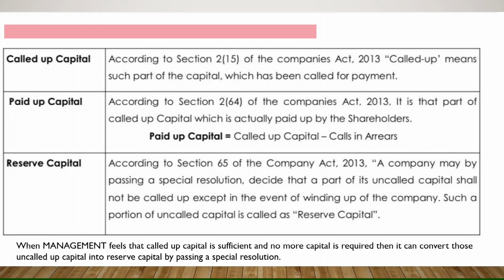As you can see here, according to Section 2, subsection 64 of the Companies Act 2013, it is the part of capital that has been called up, which is actually paid up by the shareholders. So, paid up capital basically is called up capital minus calls in arrears, whatever the amount that has been paid by the public. Okay, now reserve capital.